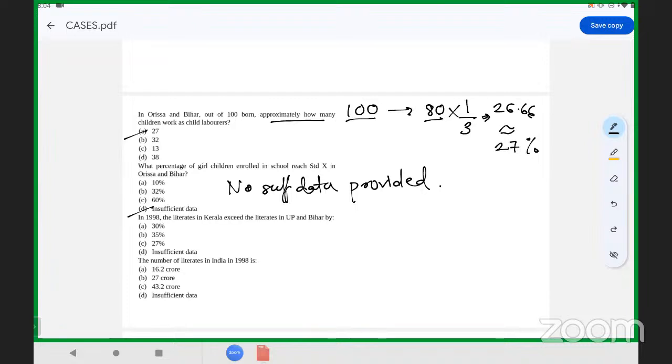Okay. So in 1998, what is given over here? The literates in Kerala exceed the literates in UP and Bihar. So again, there was no data or no line mentioned regarding UP. So it is data insufficient.